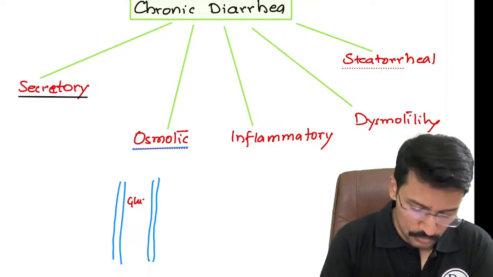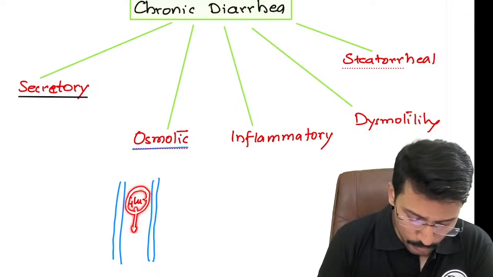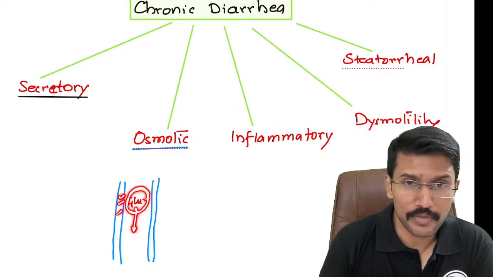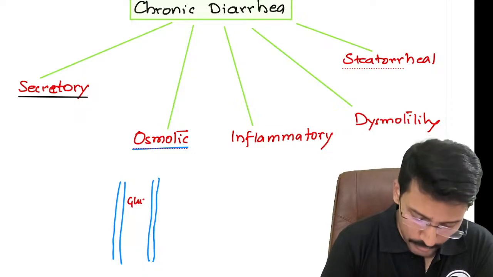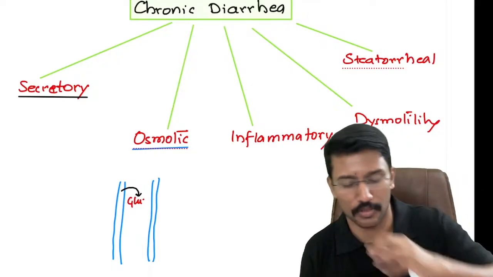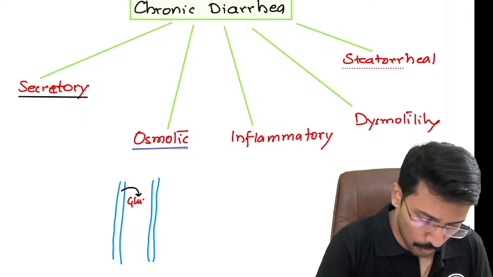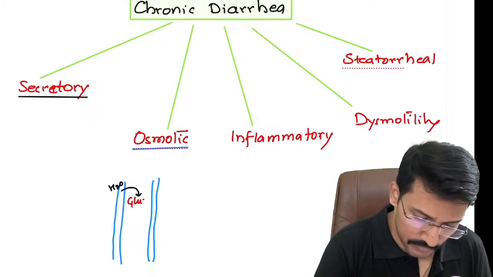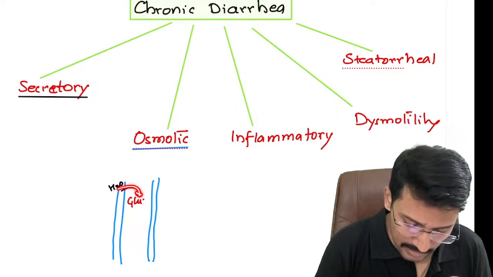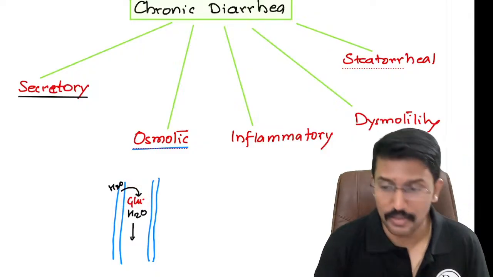Now, whenever glucose moves, right, the osmolality of the fluid in the intestinal lumen is higher than the osmolality of the mucosal cells. And fluid, as you know from your chemistry knowledge, moves from lower osmolality region to the higher osmolality region. So if I have osmotically active substances, they will bring in water from the intestinal cells. So they are literally dehydrating the cells and getting the water to lumen. So now I will have lot of water in the lumen, which I will lose in stool.